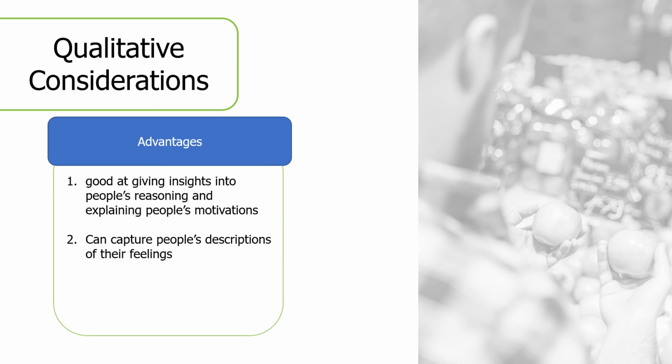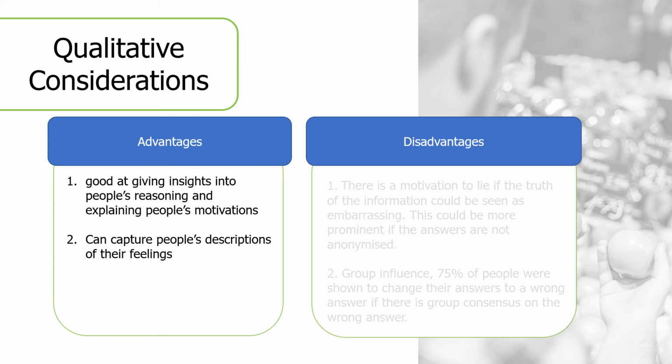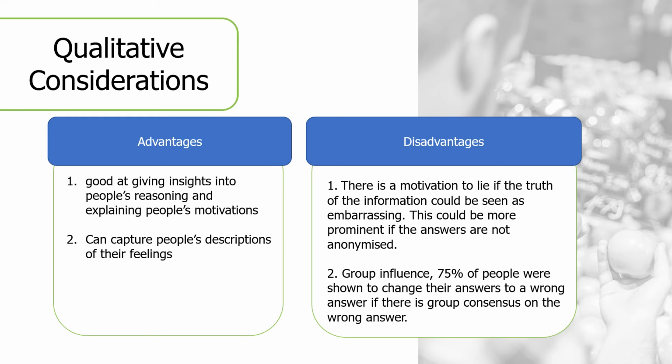Qualitative information can be really good at giving insights into people's reasoning and explaining people's motivations, but psychological factors can have a much bigger role in how people give answers. Some factors could include: there is a motivation to lie if the truth of the information could be seen as embarrassing. This could be more prominent if the answers are not anonymized.